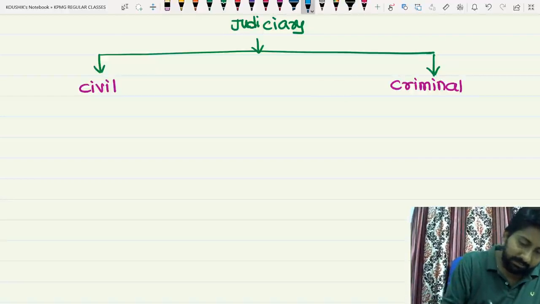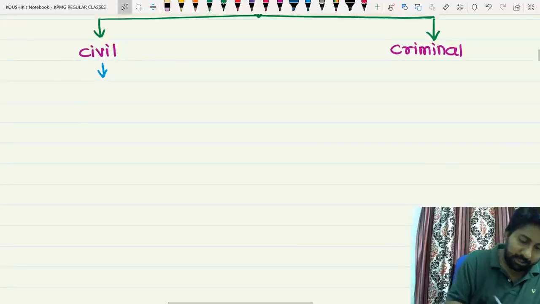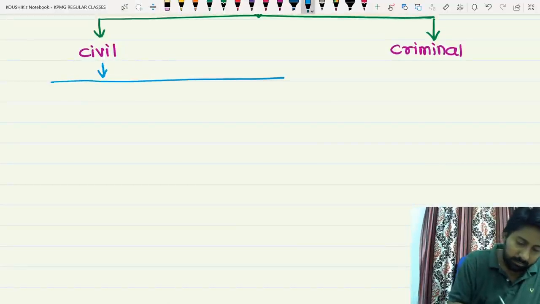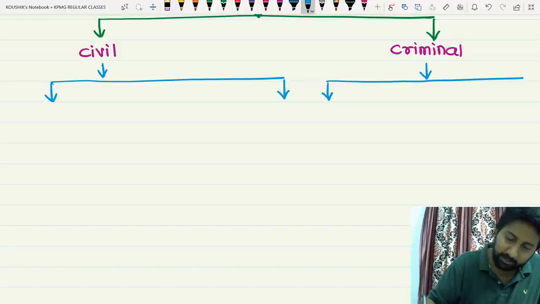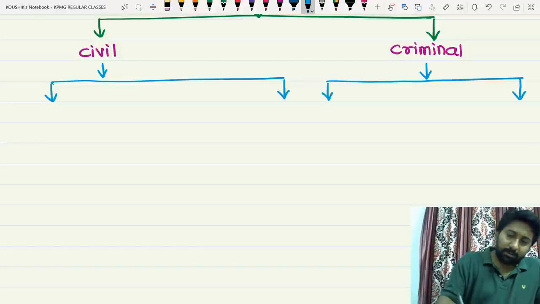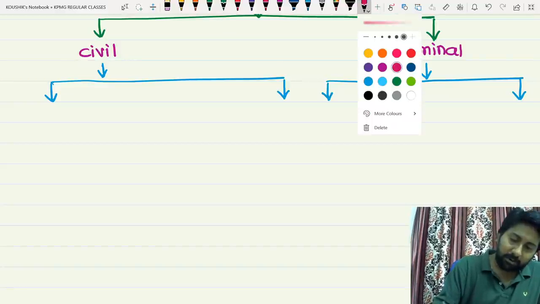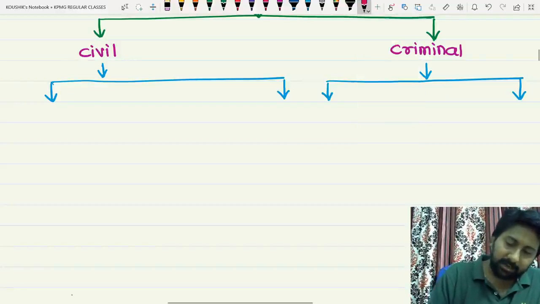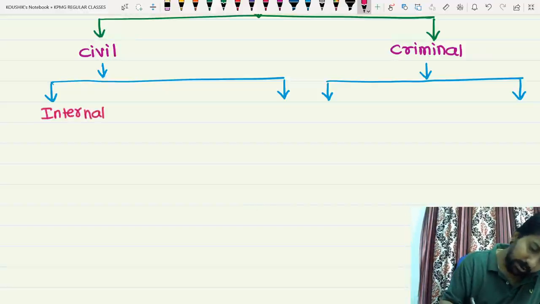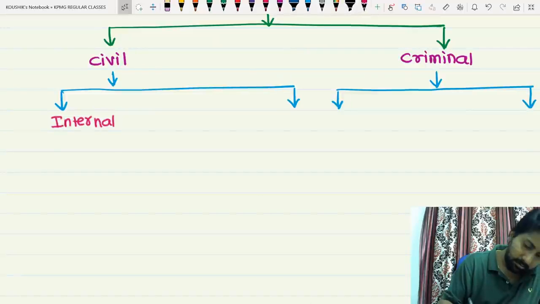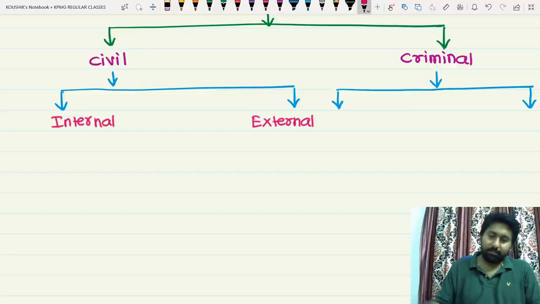Civil judiciary will again be partitioned into two, and the same in the case of the criminal judiciary. Civil judiciary, the two parts that we need to concentrate on look as under. First one will be internal, external.